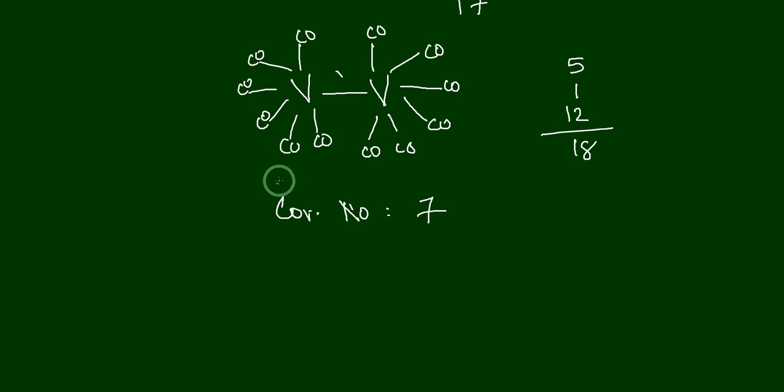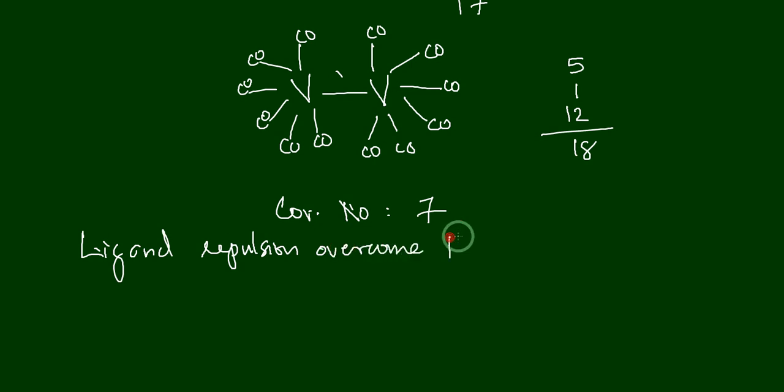Okay, so the reason why vanadium is not forming V2(CO)12 is because ligand repulsion overcomes the weak metal bond formation.